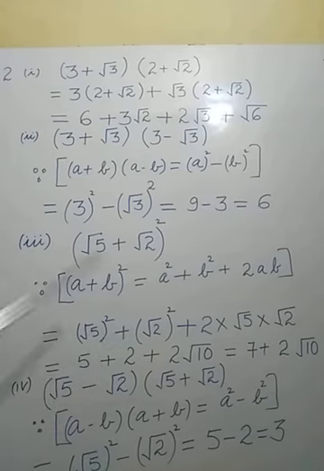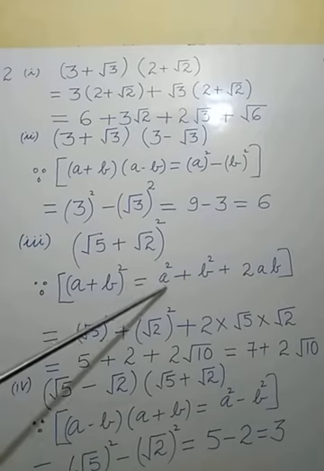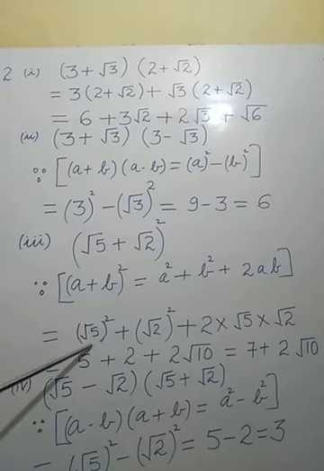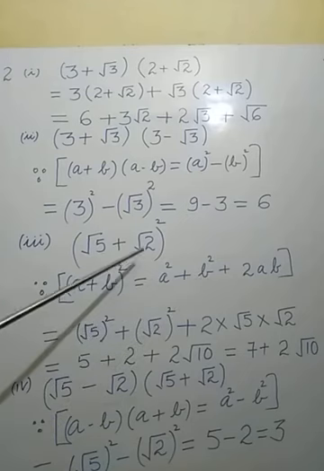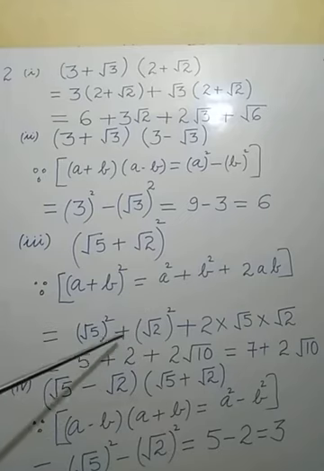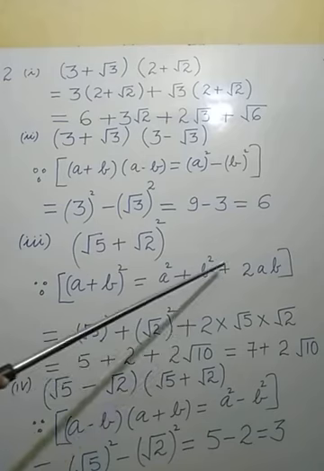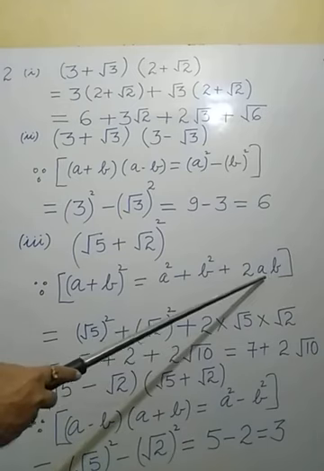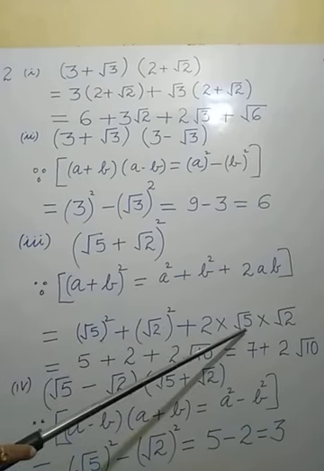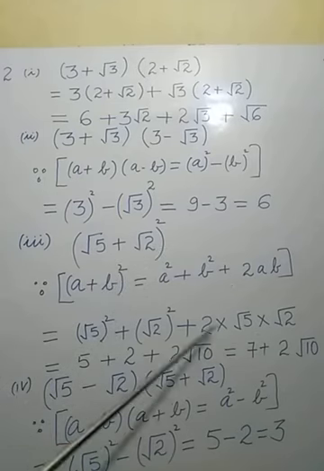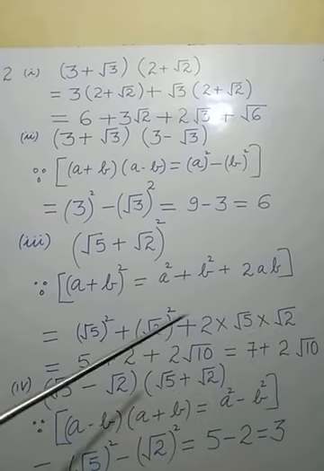How can we solve this? Now apply here. A square means the square of the first term, and what is the first term here? Under root 5. So under root 5 whole square. Now b square means the square of the second term, under root 2. So under root 2 is noted down, whole square. In between a plus sign is there, so a plus sign is noted down here. Again a plus sign is there, so we have to note down a plus sign. 2 into first term, what is the first term? Under root 5. What is the second term? Under root 2. In this way, we have arranged according to the identity.